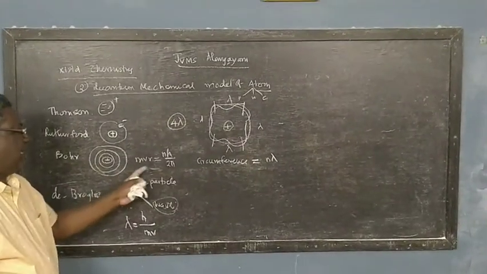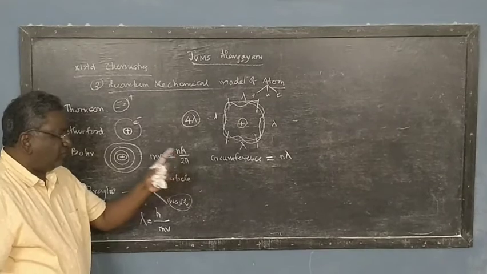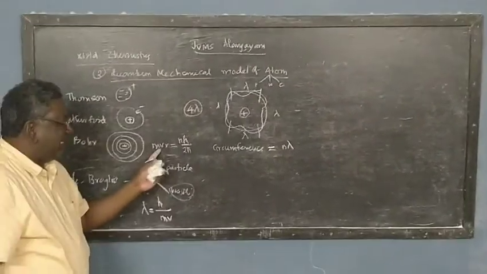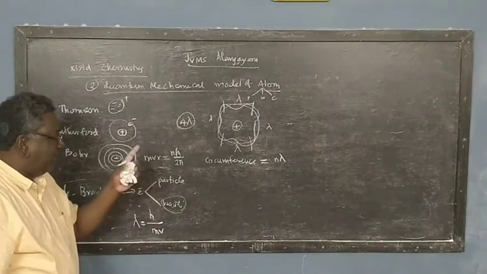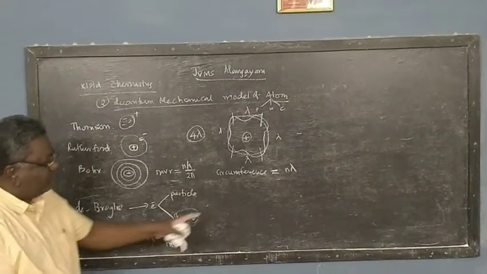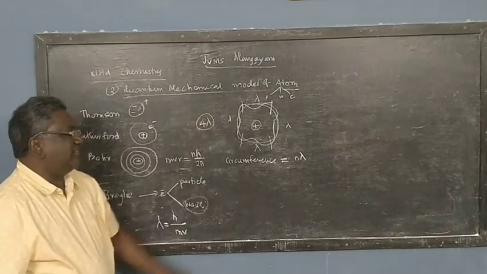Bohr said angular momentum is equal to nh by 2 pi, but he has not explained it. We just accept it as a postulate. He could not give an explanation for why it comes like this. But de Broglie is bringing an explanation for this, right?